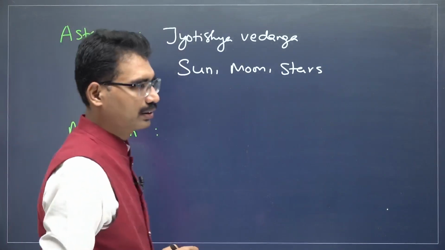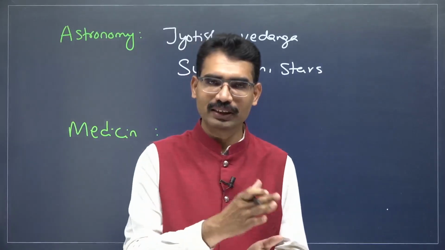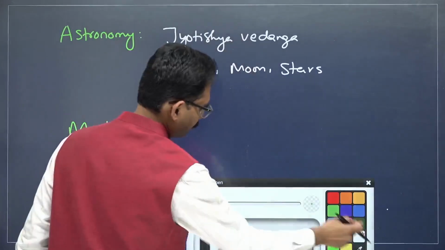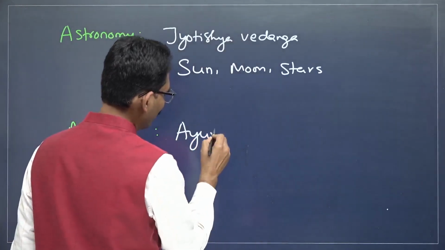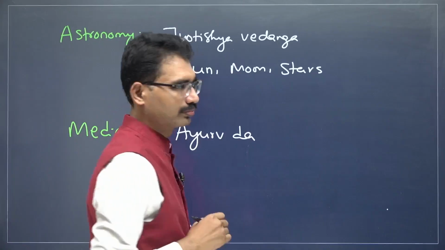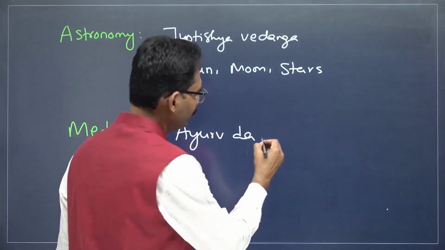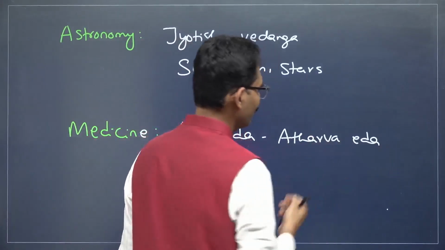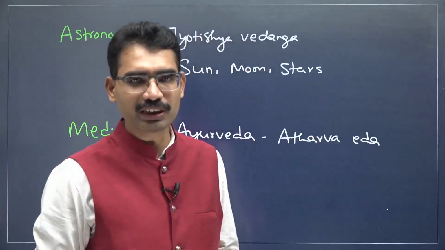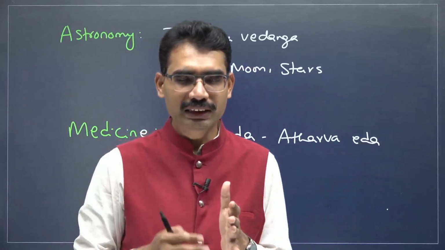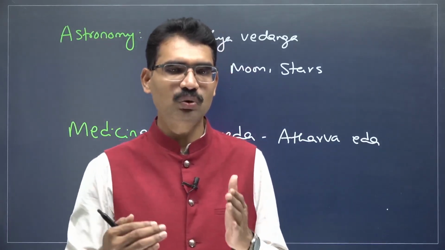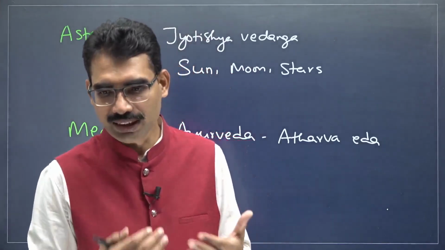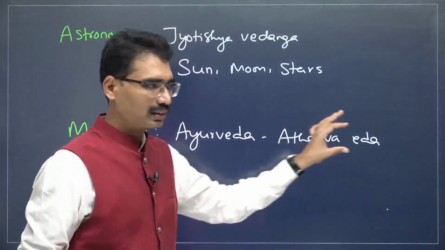What is the information related to medicine in the early Vedic and later Vedic time period? Ayurveda. The concept of Ayurveda was going on. Ayurveda is the Upaveda of the Atharva Veda. What is the main information within the Atharva Veda? It deals with charms and magic to ward off various diseases and spirits. This is something like curing diseases.